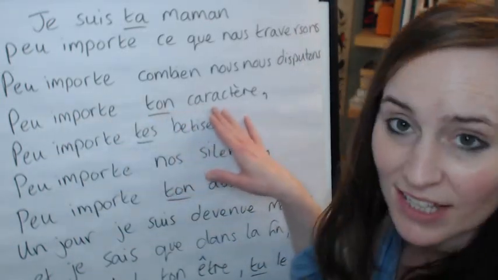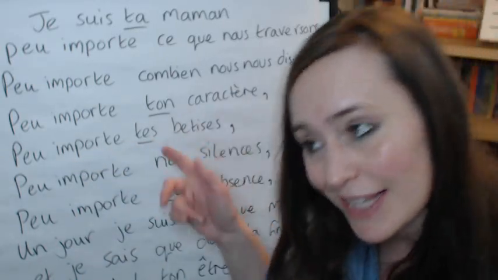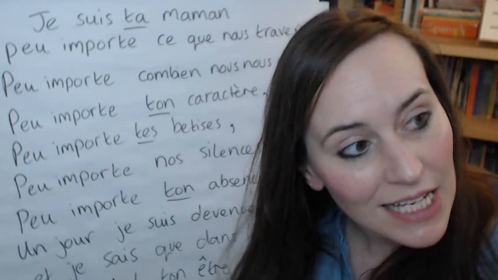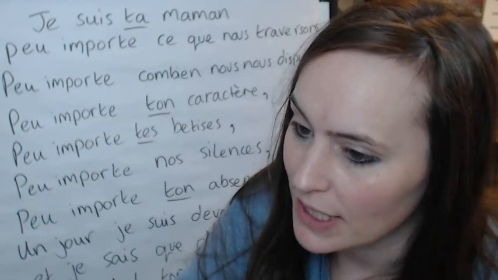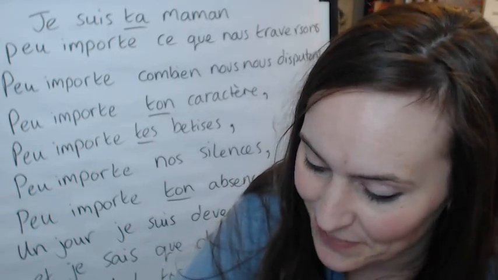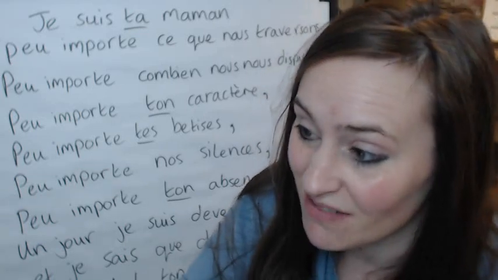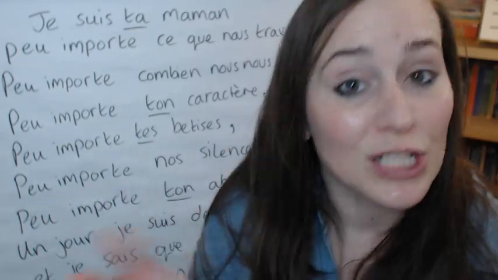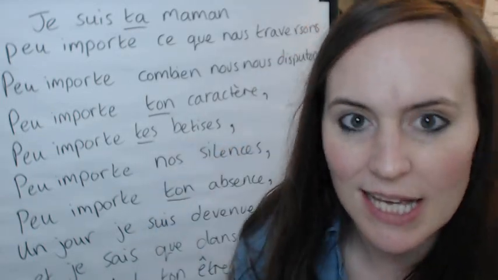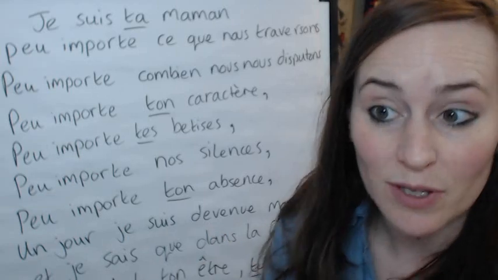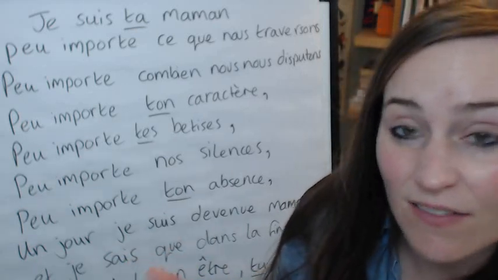Peu importe ton caractère, no matter what your character. Peu importe tes bêtises. Now this, I don't know how to translate that in a kind of polite way. You can look at bêtises, no matter what you get up to, basically, no matter what your mistakes. So bêtises in the plural, yeah, stupidity, yeah, mistakes. Foolishness, that's a good one, no matter what silly things you do, basically. So bêtises, some people might translate that in the kind of vulgar way, bullshit, no matter what bullshit. Okay, it's an awful thing to say, but sometimes that is how it's translated, okay, especially in like films.